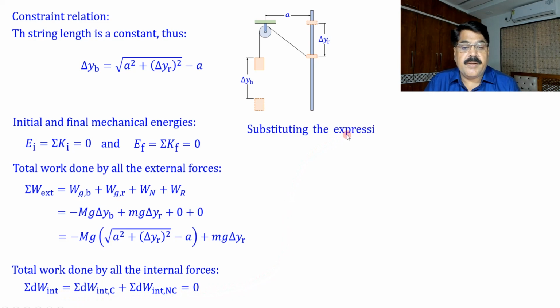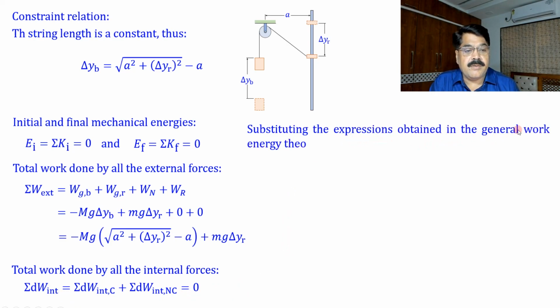Substituting the expressions obtained in the general work energy theorem for a system, we get, what the theorem is: work done by all external forces plus work done by all internal non-conservative forces is equal to change in mechanical energy of the system. So there is only work done by external forces. So this work done by external force plus work done by internal non-conservative force is equal to E final minus E initial.